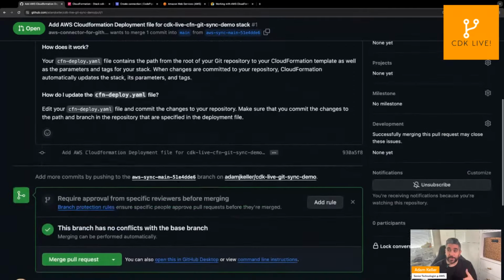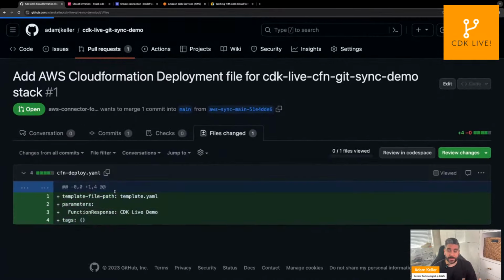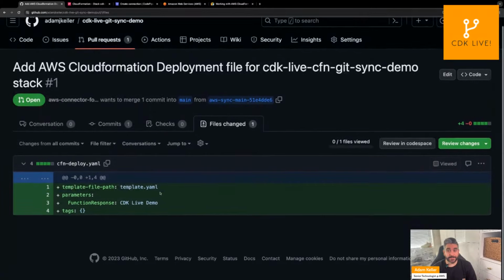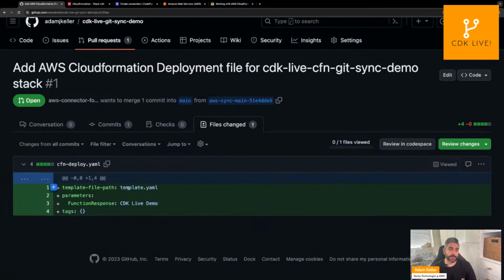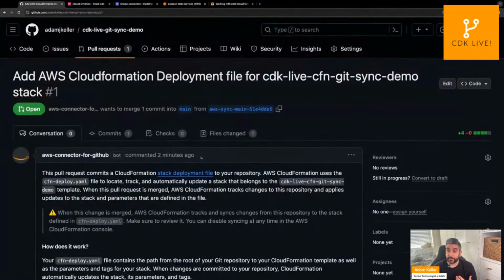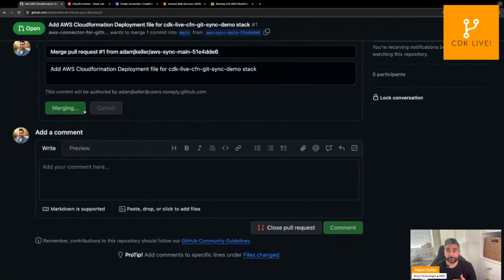Okay, so we have our pull request that CloudFormation submitted, and you can see this is our deployment configuration for our CloudFormation stack. So here's our template YAML file. Here are the parameters. So these are the parameters that CloudFormation expects in that template. And then if we want to add any tags, we can do that here as well. So I like this pull request. I'm going to merge it.